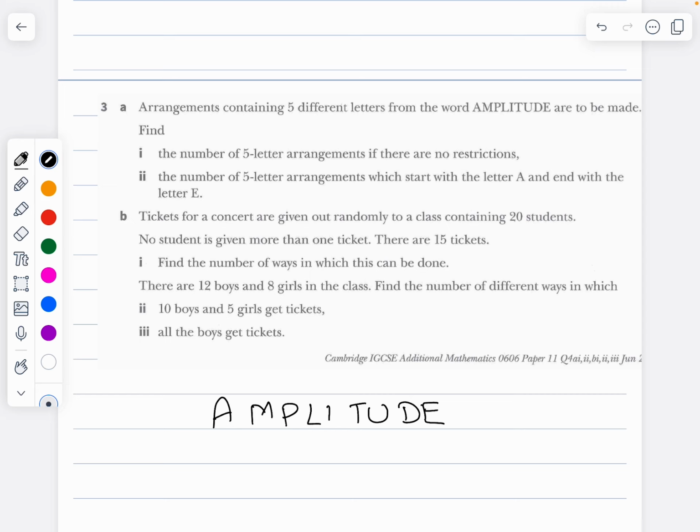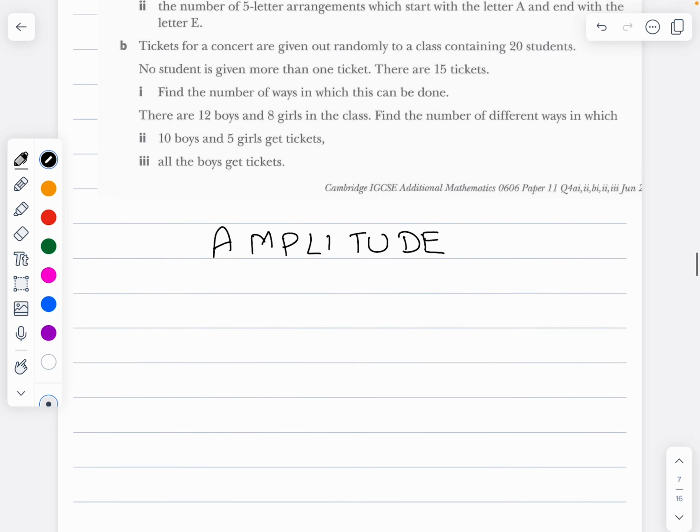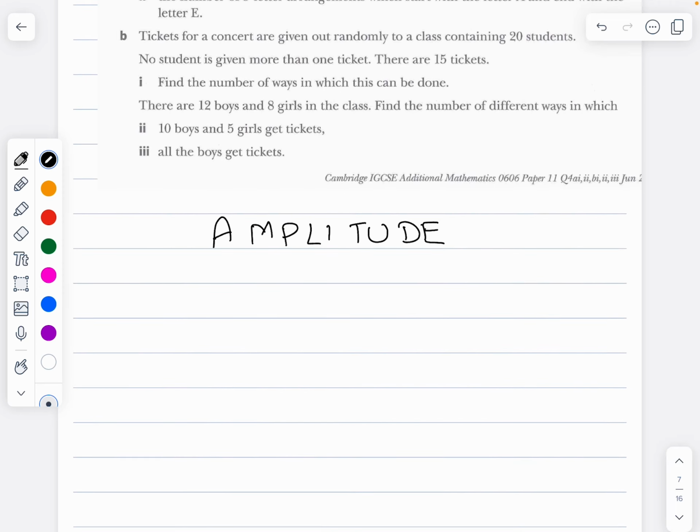And I have to make the number of 5-letter arrangements if there are no restrictions at all. 5 letters. So totally how many are there? AMPLITUDE. When you count it out, there will be 9 letters: 1, 2, 3, 4, 5, 6, 7, 8, 9. So totally there are 9 alphabets.